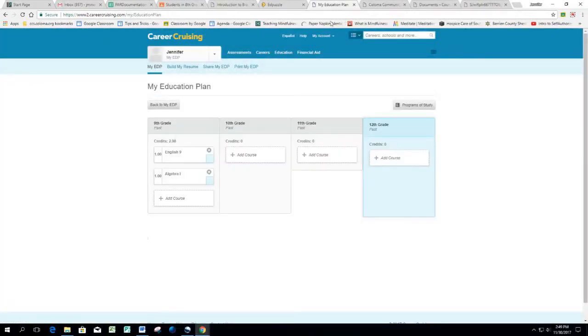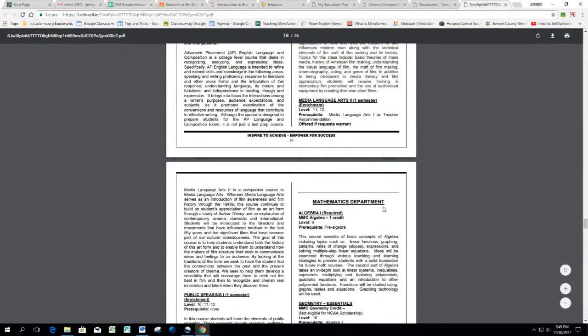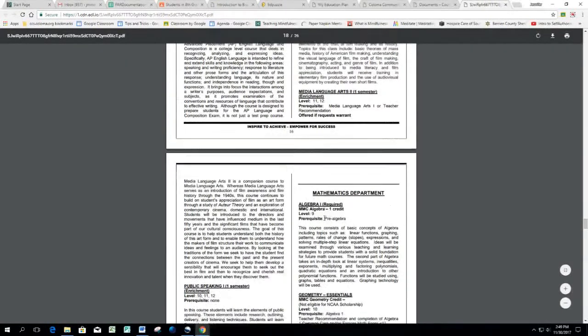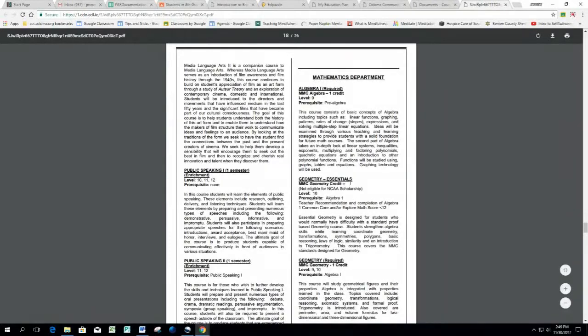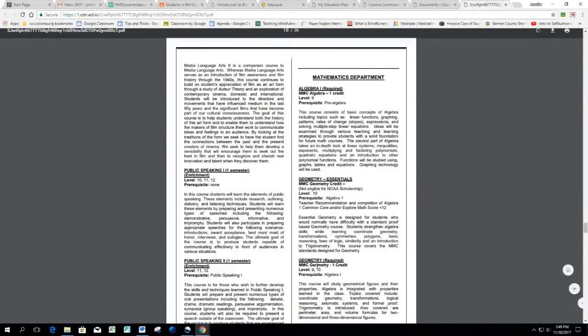Okay, if you are currently taking Algebra 1, you're going to want to go back to the course description guide because you're not going to take Algebra 1 again. If you successfully complete Algebra 1 this year, you're going to scroll down, and as you can see, there are 2 choices. You have Geometry Essentials and you have Geometry. Both of them are geometry classes. If you're taking algebra right now, you're going to take Geometry, not Geometry Essentials.